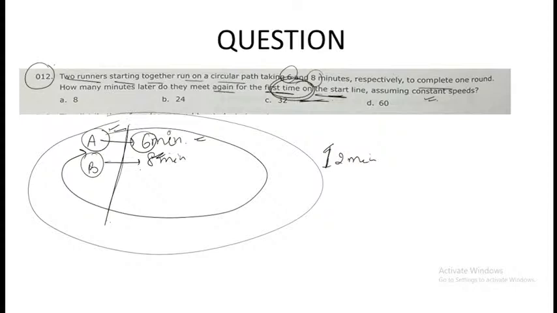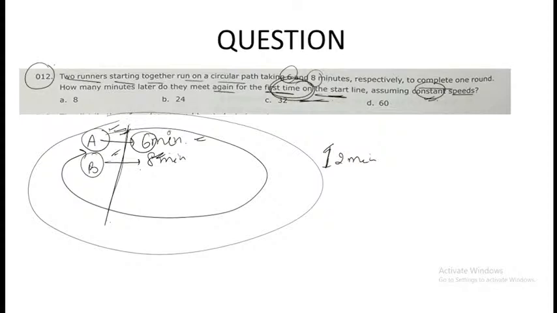Okay, let's give it a try to this question. It's a very, very simple question. The question is saying that there are two runners, A and B. A is taking 6 minutes, B is taking 8 minutes. It is asking how many minutes later will they meet again if they are running with a constant speed. If they're running with a constant speed, that means they would not deviate from the number of minutes they are taking. They would keep on taking the same number of minutes in every round.